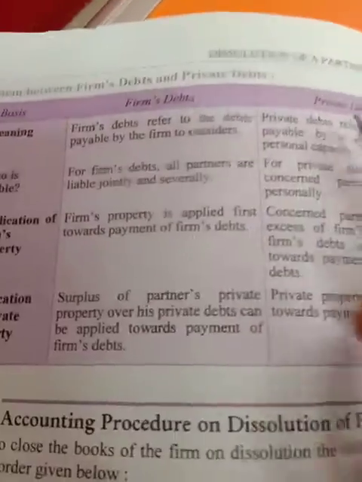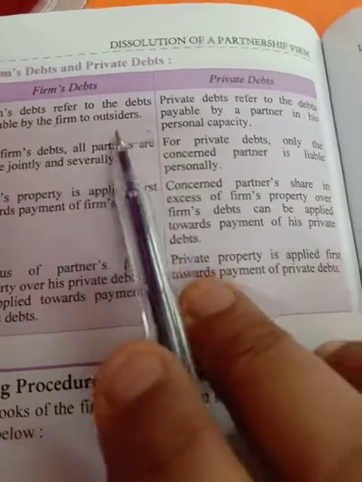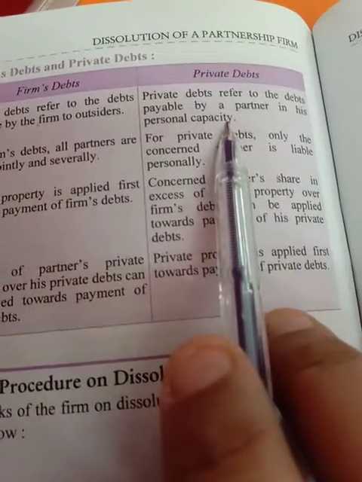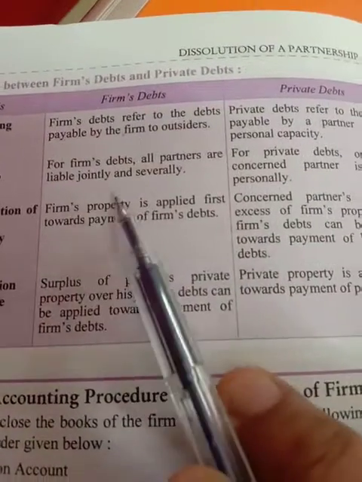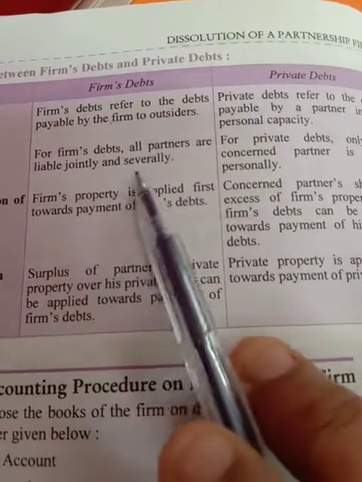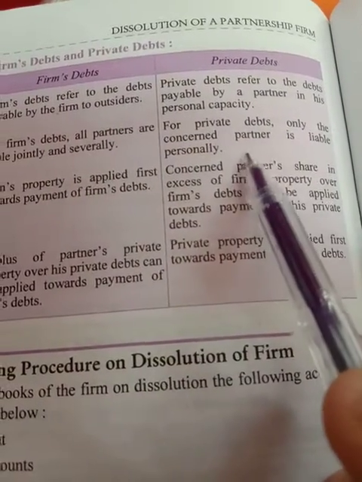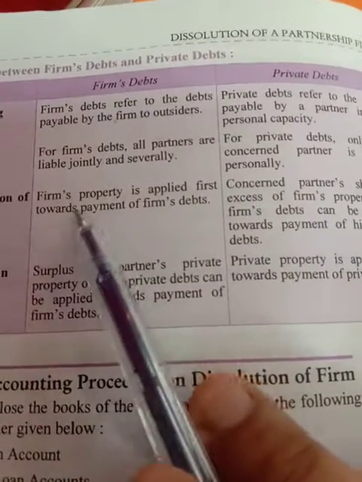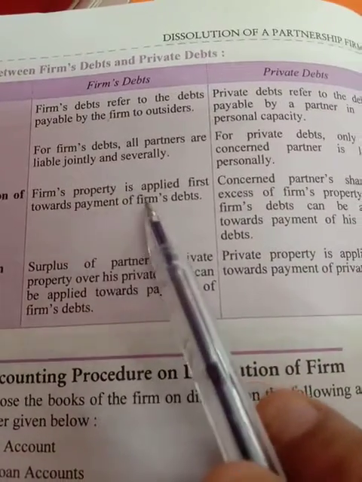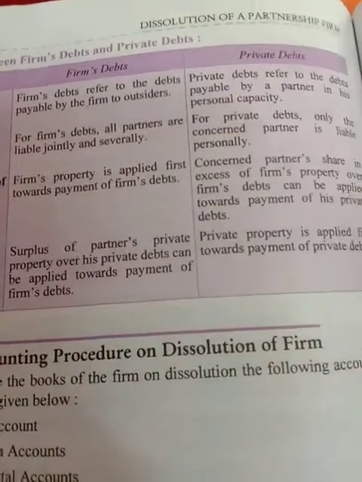Now the difference between firm's debts and private debts: firm's debt refers to the debt payable by the firm to outsiders. Private debt refers to the debt payable by the partner in his personal capacity. For firm's debts, all partners are jointly liable, while for private debts only that partner is liable to whom the liability relates. Firm's property is applied first towards the payment of firm's debts, and the remaining balance is divided among the partners.